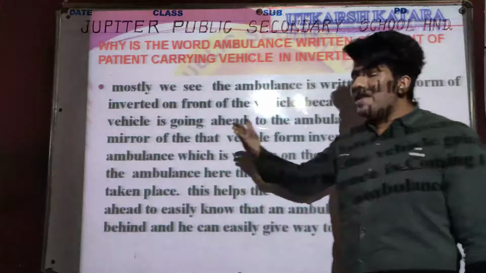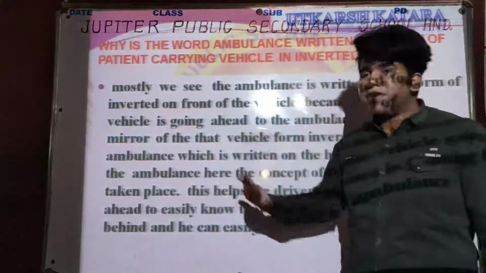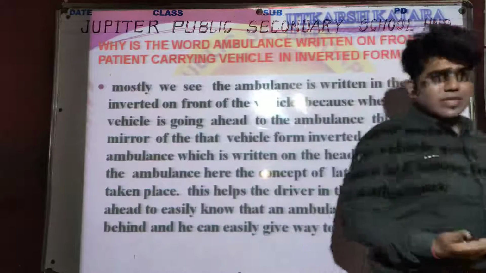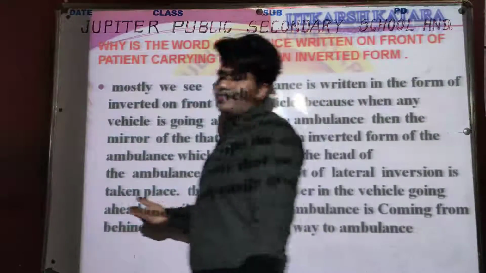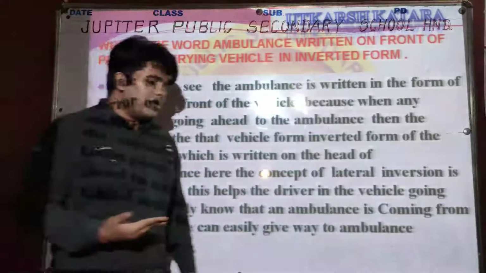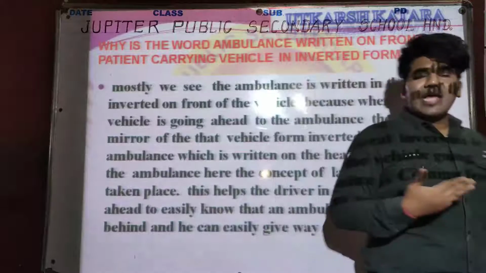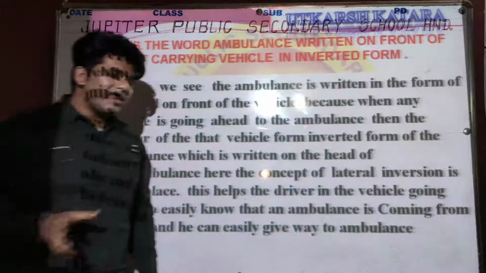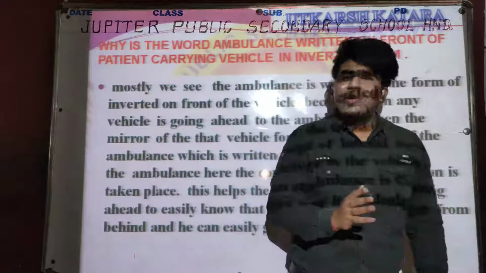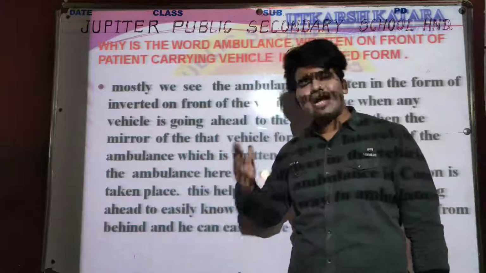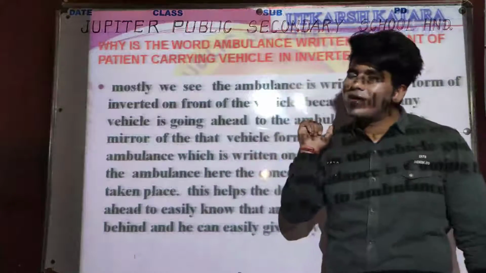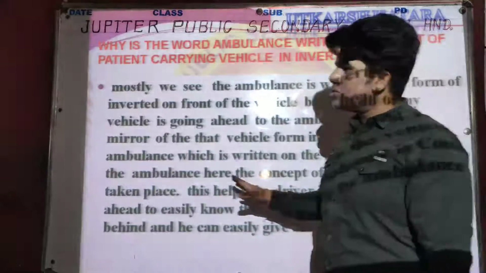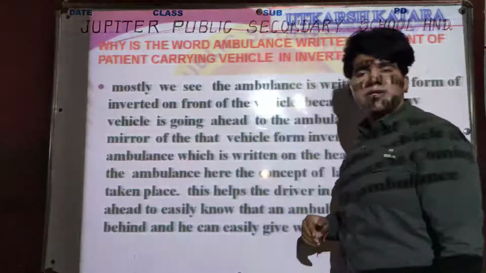Because when the driver sitting in another vehicle observes the inverted alphabets in its mirror, the driver will get an erect image, because we know that lateral inversion means the left side is shown on the right side, and the right side is shown on the left side. Okay, so I think all the students have understood the answer of this question, so you can write down also.